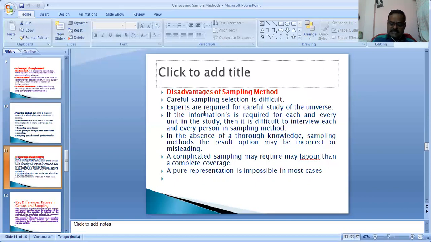When the investigator follows the essentials of sampling and carefully selects the sample, the sample method gives accurate and reliable results when the representative sample is selected adequately at random. That is the sample method.